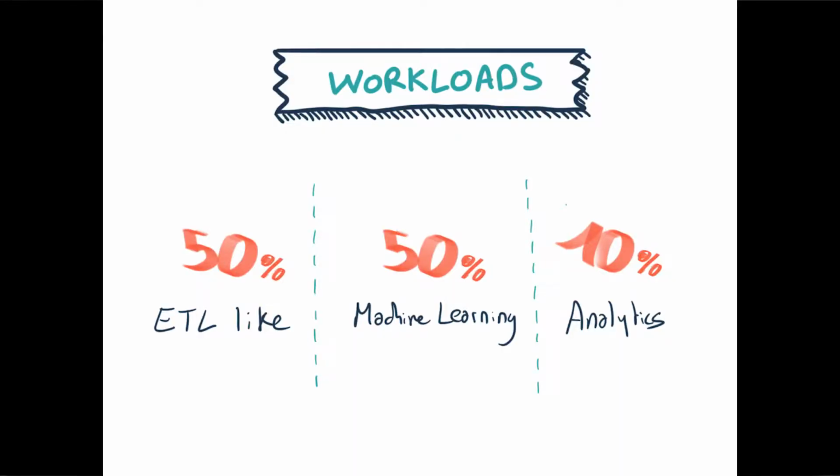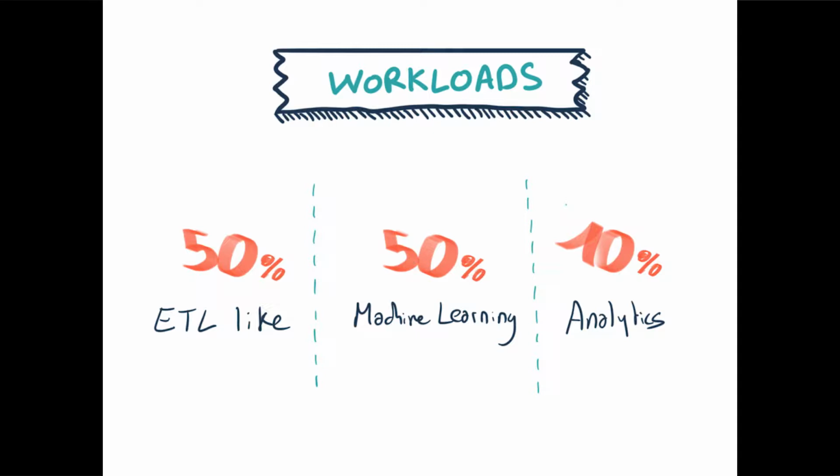So we have our own Hadoop cluster. We have a single giant Hadoop cluster, and it runs all our production jobs. The workload on this cluster is half ETL-like, so this is the part we are responsible for, and half machine learning. And the production cluster is also used for ad hoc analytics investigation by analysts.